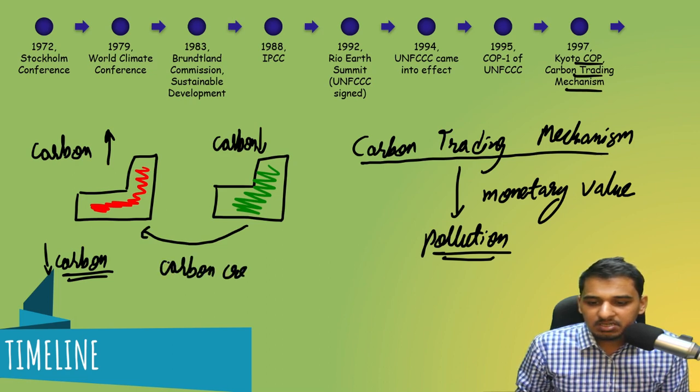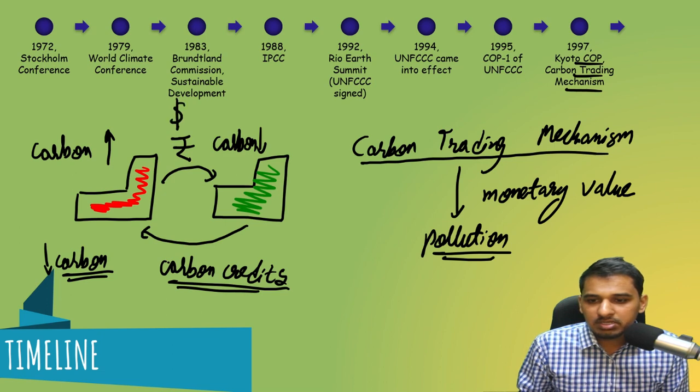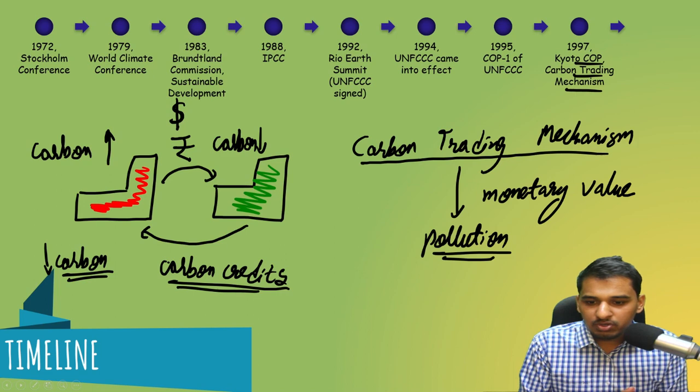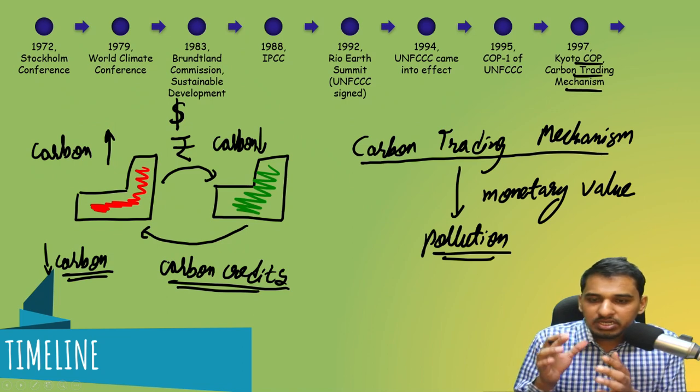Carbon credits. If it is not able to reduce its pollution, it will pay some amount, rupees or dollars, to the green factory, which is less polluting, to get those carbon credits. And why is it purchasing carbon credits? Because it is not able to reduce its pollution beyond a certain level.